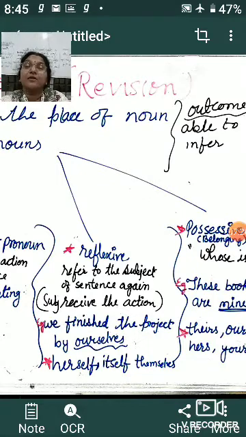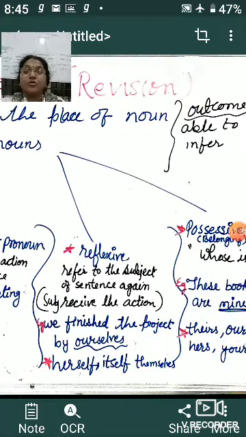The action was finishing the project. Here in the place of ourself, we can write himself, herself, themself, yourself, all the words related to self.